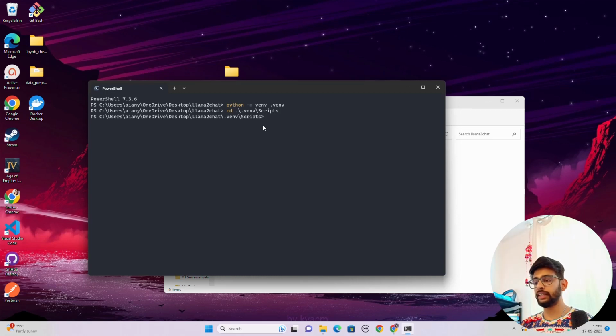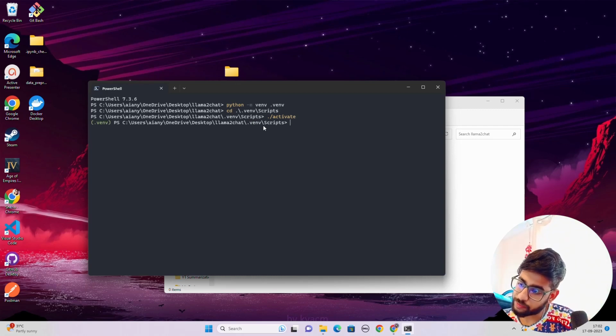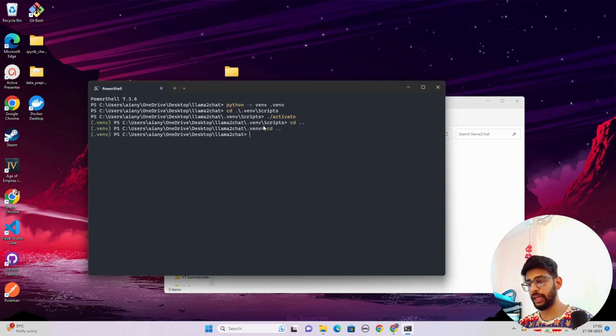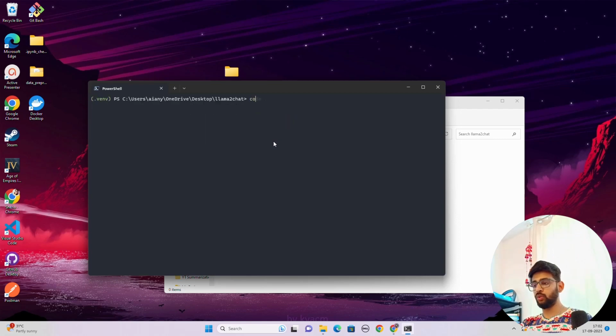And then the next thing that we have to do is activate that. So let me just do an activate. And once I activate that, you will see that. Okay, now what you're going to do is cd .. a couple of times, and you can see now we have done this cd .., and I'm just going to do clear here. And once I do clear, I'm just going to open this in code.